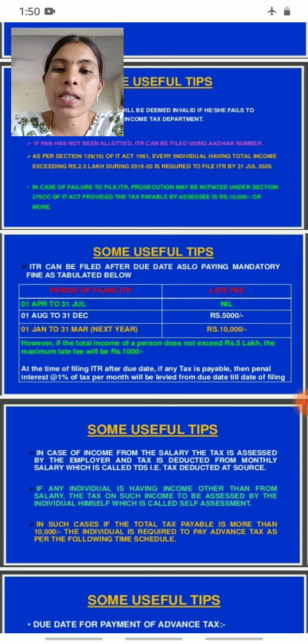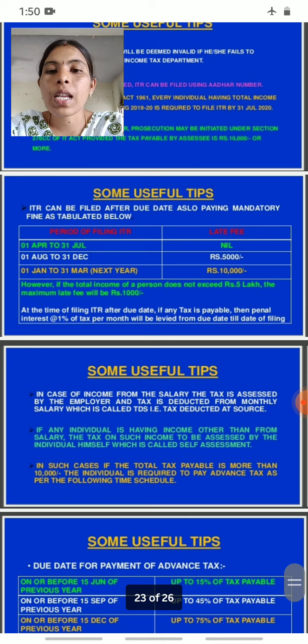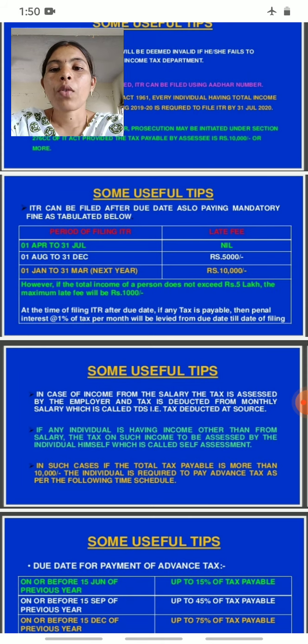Then next, income tax returns can be filed after the due date, also paying a mandatory fine as tabulated below. So what are those? Let's see the period of filing income tax returns and the late fee. From 1st April to 31st July there is no late fee, nil, and from 1st August to 31st December the late fee is 5,000 rupees. Then from 1st January to 31st March next year the late fee is 10,000 rupees.